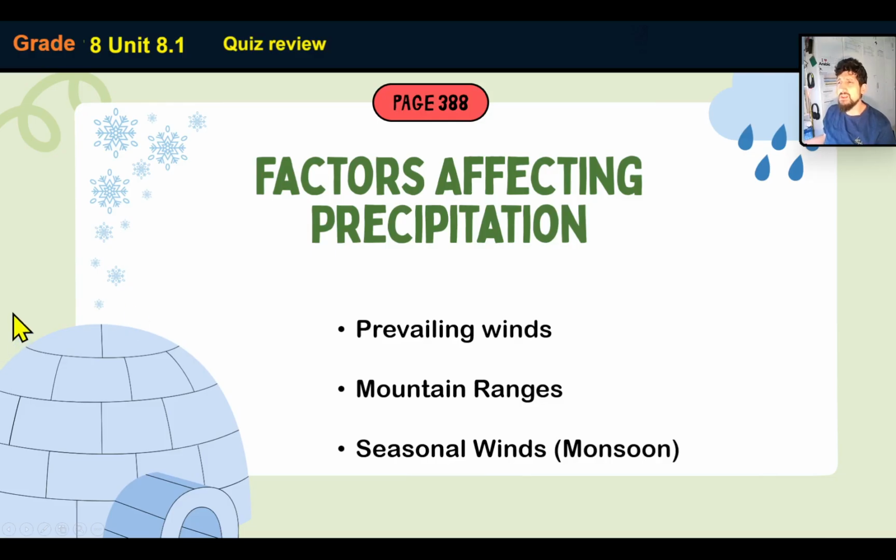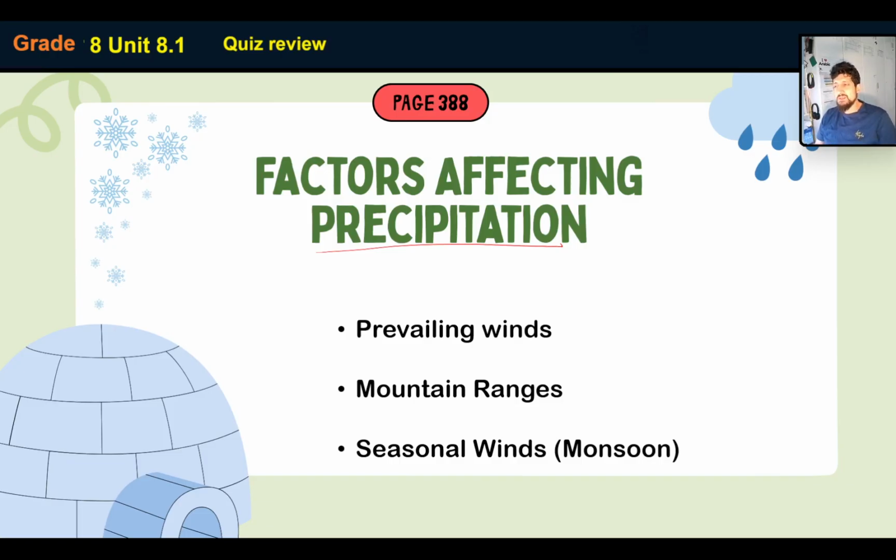Okay, so what are the factors that affect precipitation? First of all, what do we mean by precipitation? The short answer is rain, but really not just rain. Rain, hail, snow, just water that falls from the sky in any form, whether it's liquid or solid. So basically, factors that affect rain are things like prevailing winds, mountain ranges, and seasonal winds. Okay, so all three of those factors affect the rainfall.